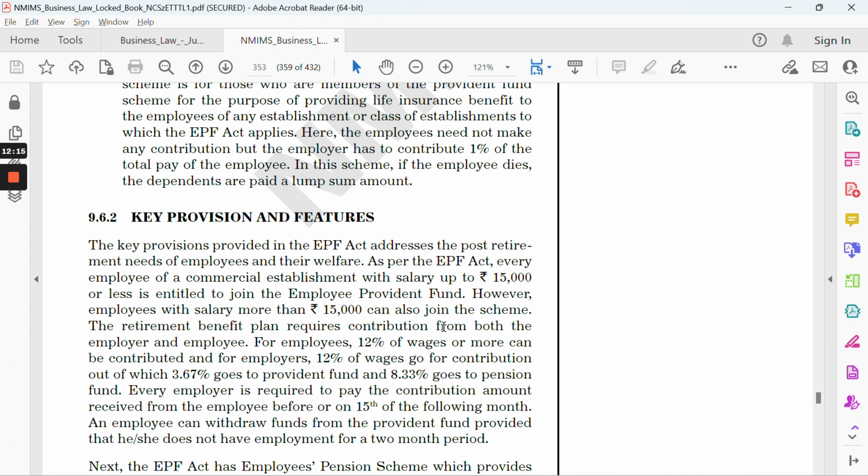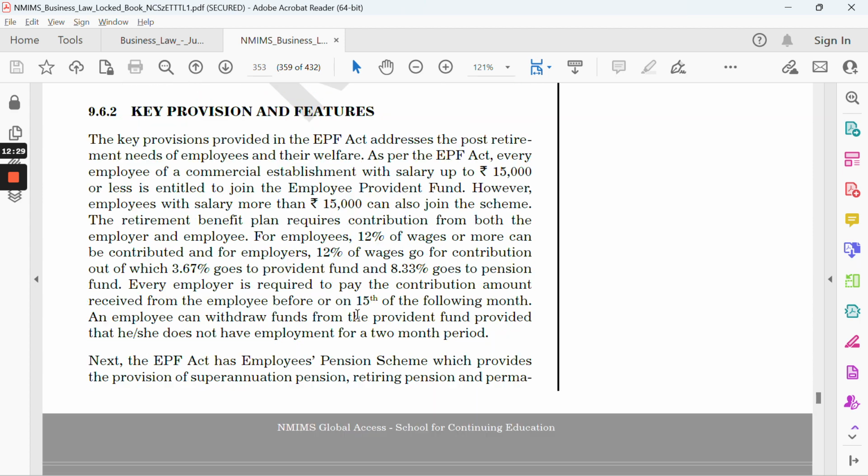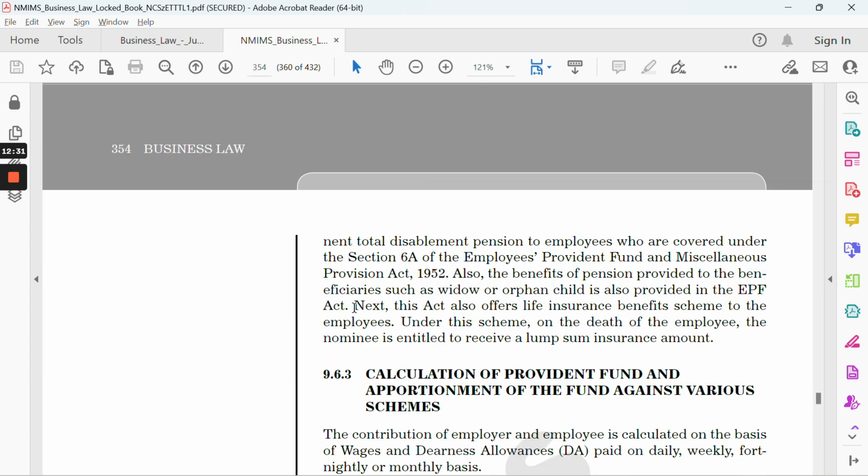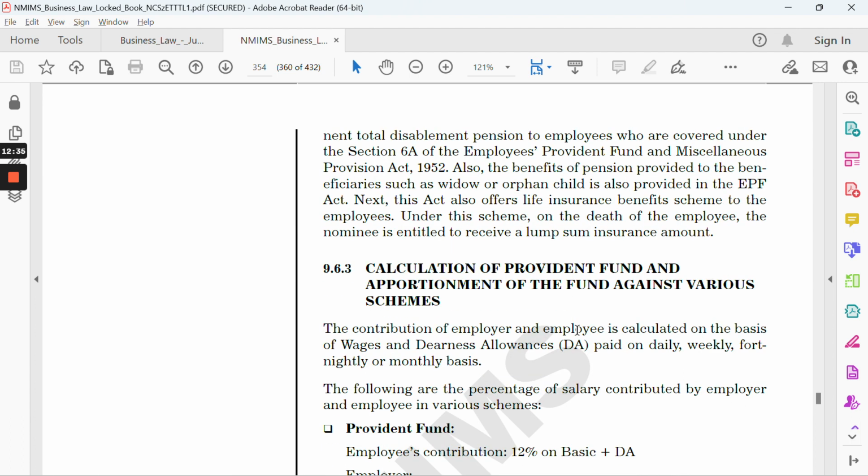what the amount is if you have a salary above it and can also join, or what the retirement provisions are, what the percentage of interest being received is, or how much is being deducted from your salary and how much the company is contributing. All this stuff is mentioned over here. I'm not going into much detail, but yes, you can refer to all these pointers.